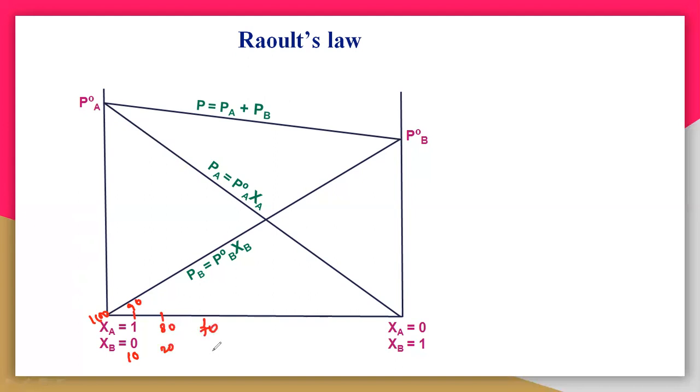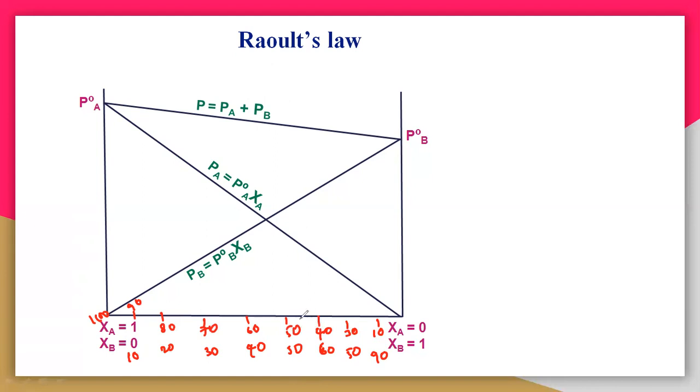Here 70%, 30% of B, and 60% and 40% of B. Again here 50%, 50%, 40%, 60%, again 30%, 70%. So you can take like this, 10%, it is 90%. So whatever upper values you have taken, 100, 90, 80, 70, 60, 50, 40, they are the